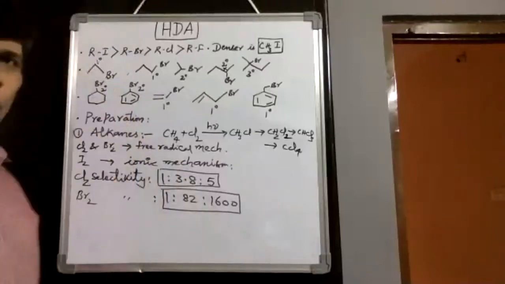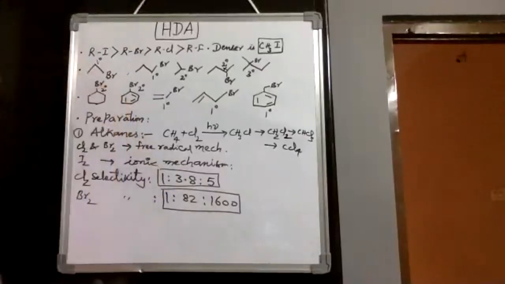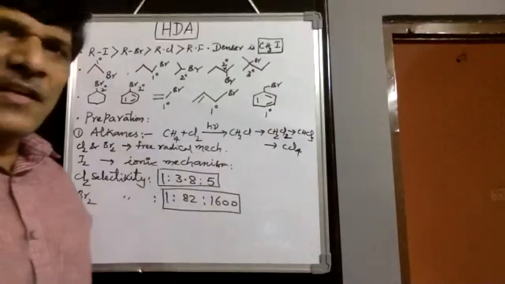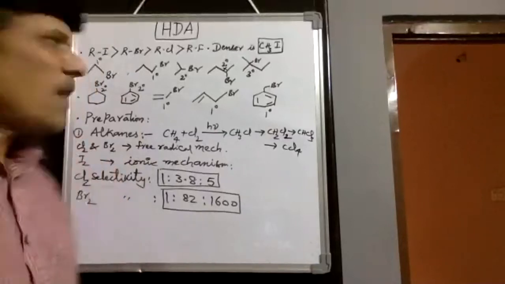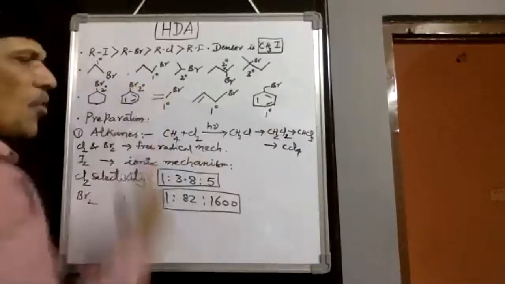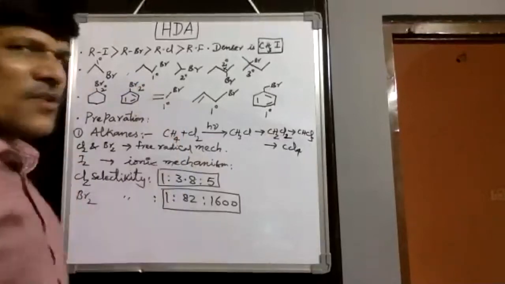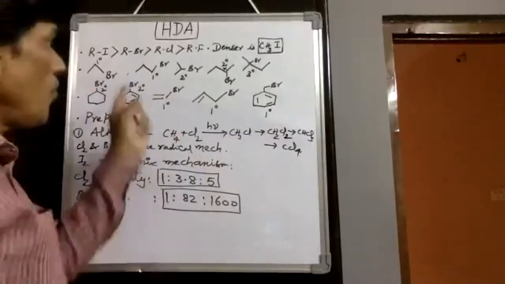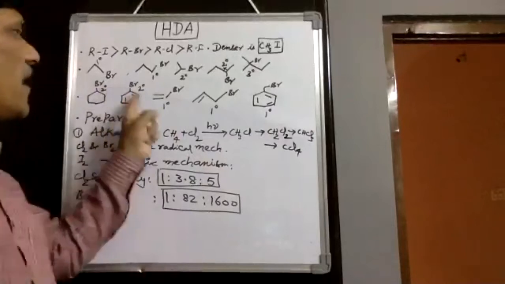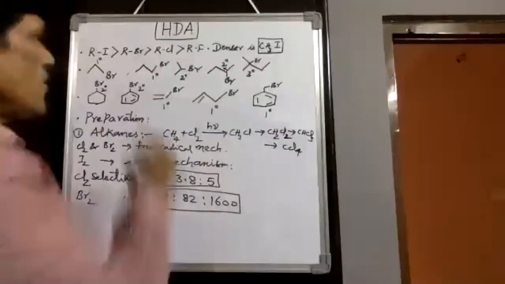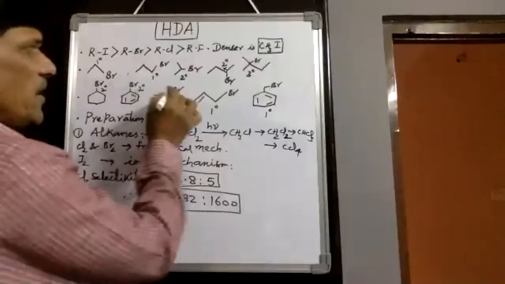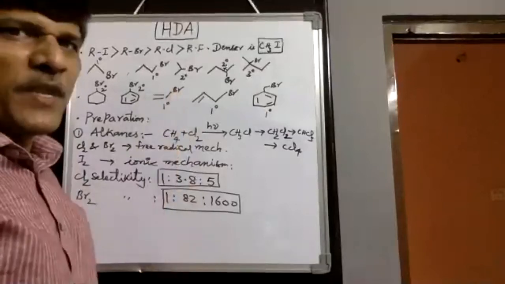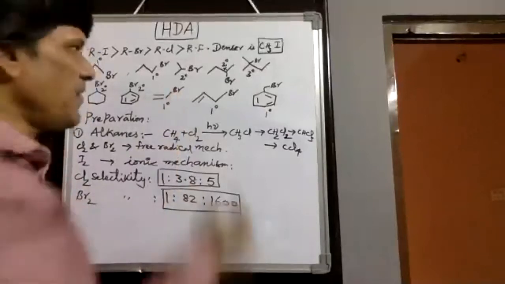If you take bromocyclohexane, bromine attaches to a secondary carbon, therefore it is a secondary alkyl halide. When bromine attaches to benzene, it is called a haloarene. So bromobenzene is also secondary, because a secondary carbon attaches to bromine. Even though a double bond is there, we take it as the carbon attached to bromine. Secondary, bromobenzene. Then vinyl bromide. Here a primary carbon attaches to bromine, therefore vinyl bromide is also considered a primary alkyl halide.